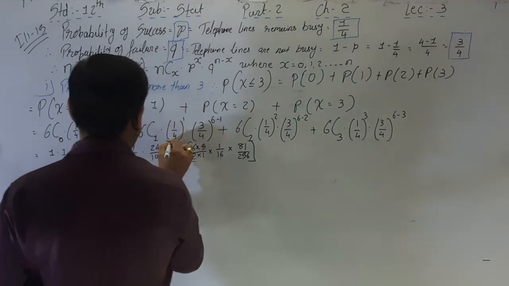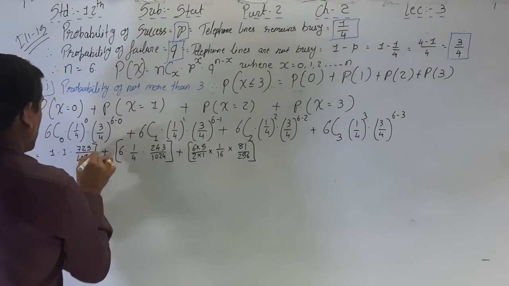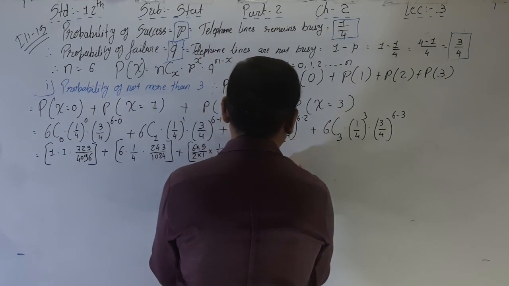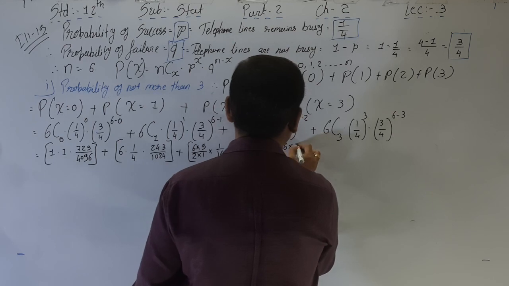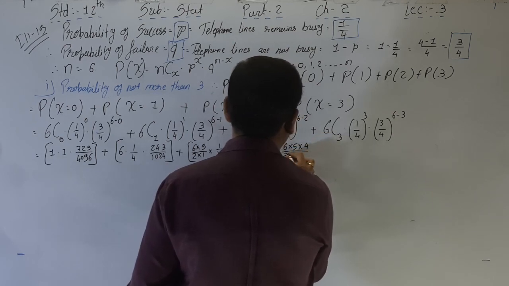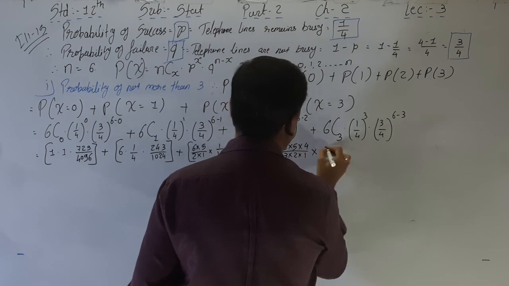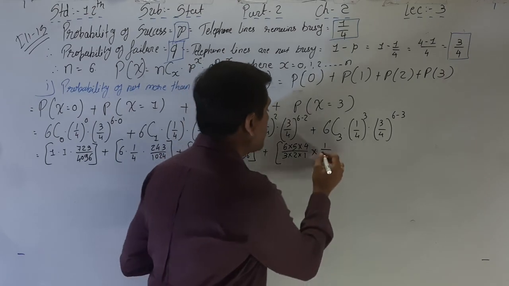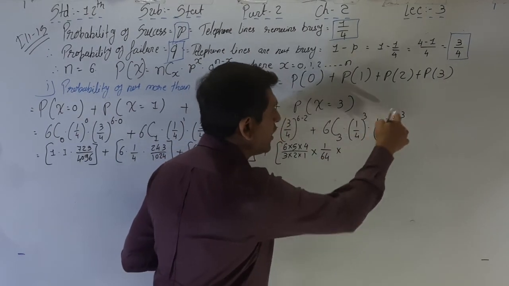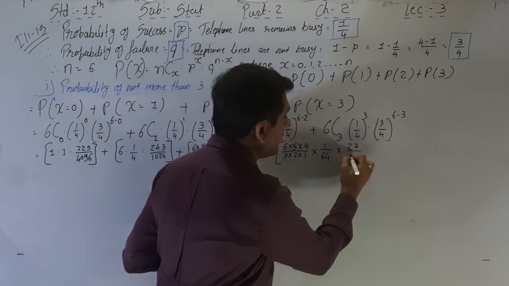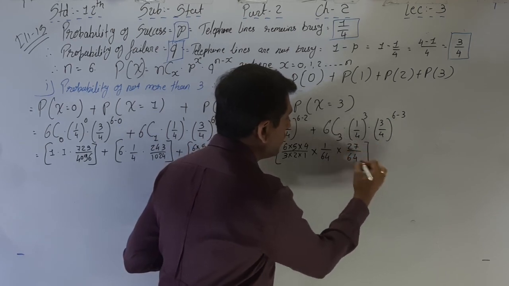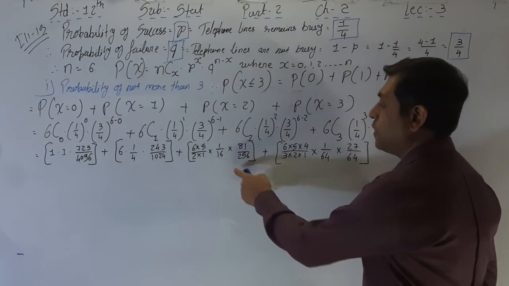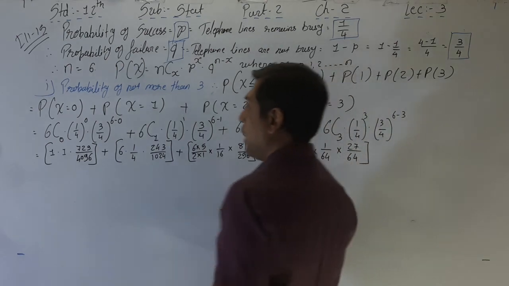I am writing in the bracket, so it is easy to consider. This plus this plus this. Now plus 6C3, 6 into 5 into 4 by 3 into 2 into 1, into 1 by 4 raised to 3. 1 raised to 3, that is 1, and 4 raised to 3, that is 64, into 3 raised to 3, 27 by 64. Okay, so this one is the 0, this one is the 1, this one is 2, and this one is the 3.